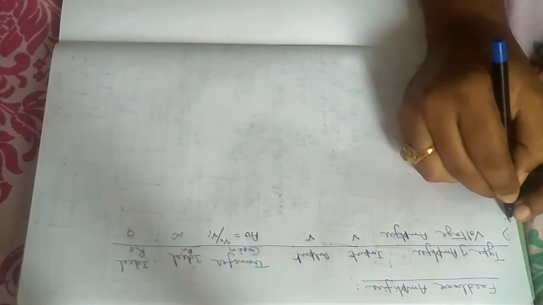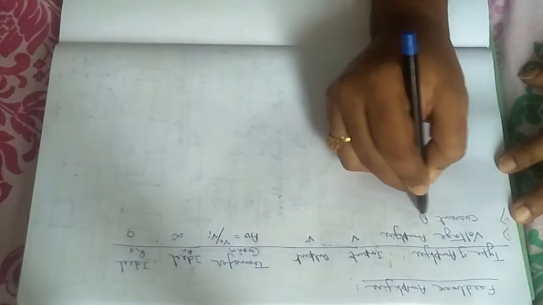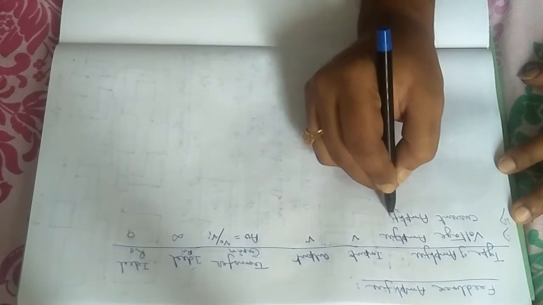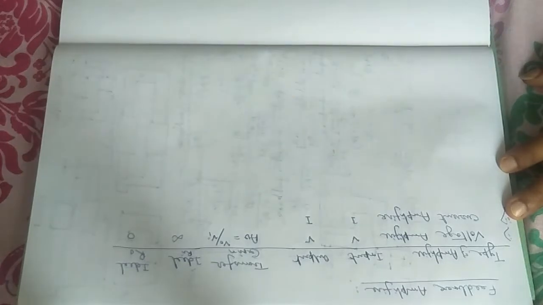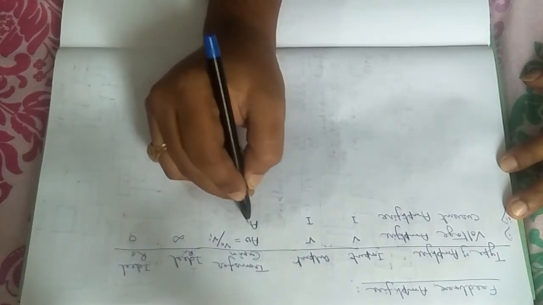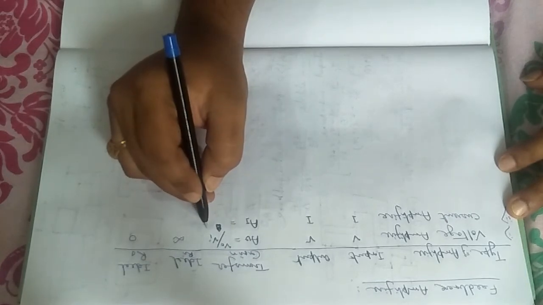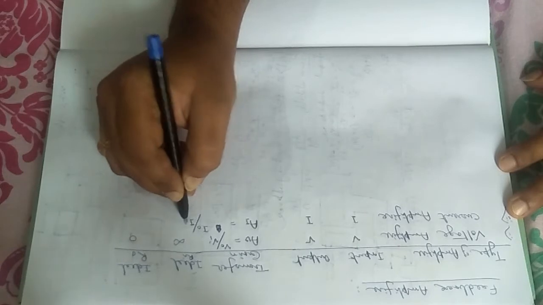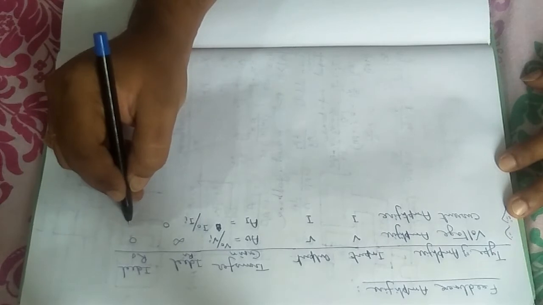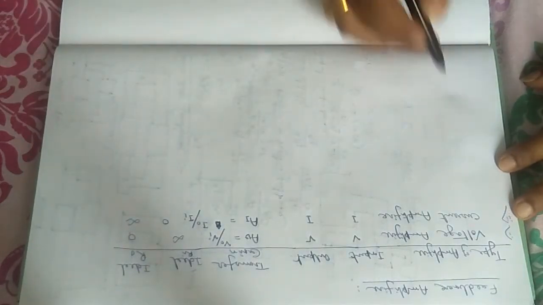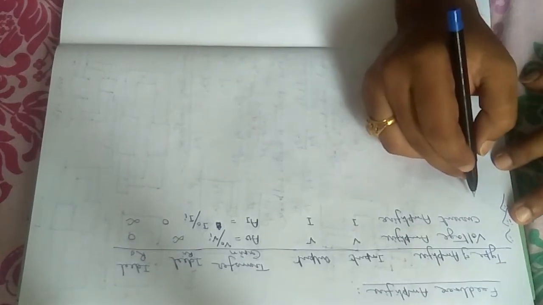Number 2, current amplifier. In current amplifier, what will be the input? Input will be current, output also will be current. Transfer gain, that can be written as AI, that will be equals to ratio of output current by input current, that is I0 by Ii. In the ideal case, the input resistance will be 0, output resistance will be infinitely high in order to get the current amplified.